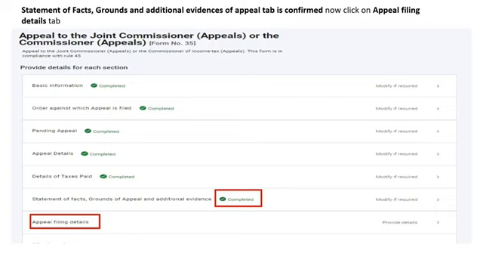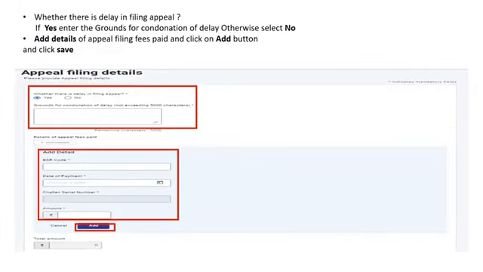Now you can click on Appeal Filing Details. You would be asked whether there is a delay in filing the appeal. If you click on Yes, you are required to enter the grounds of condonation of delay. If the appeal is in time, select No. You are also required to add the details of the appeal filing fees paid. In order to add the details, click on Add button.